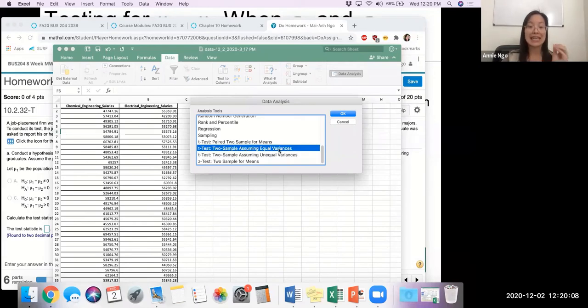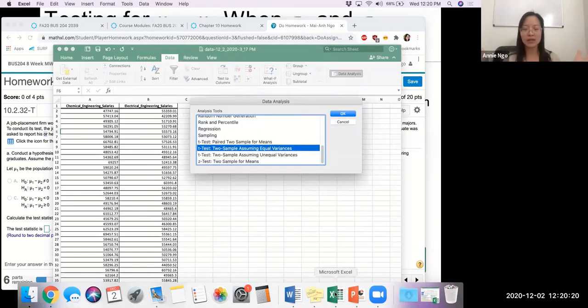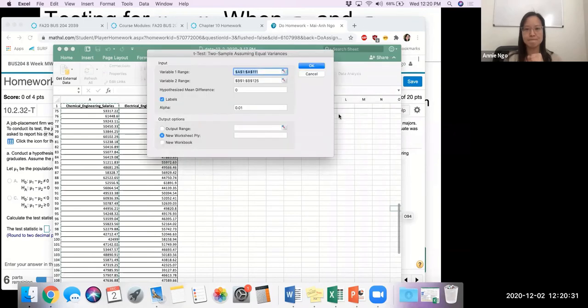Now note, this is an independent t-test because we have 2 independent groups, right? Our chemical engineering and, what was the other one? Electrical engineering. So they're independent of each other. They're two separate groups of people. So think about that anytime you see the two-sample assuming equal variances, it's two independent groups. I'll click OK.